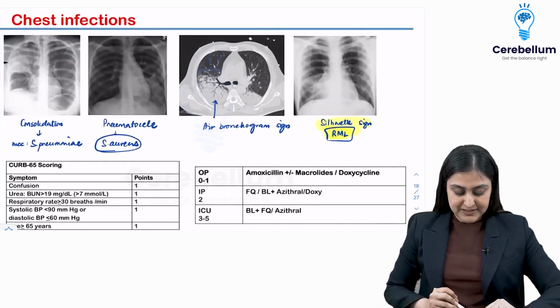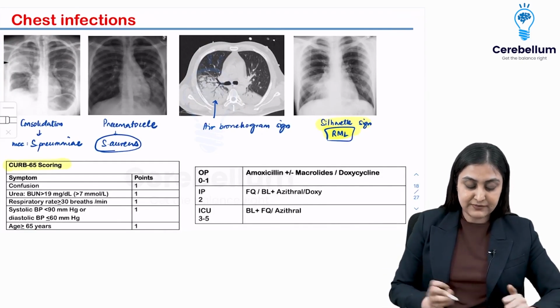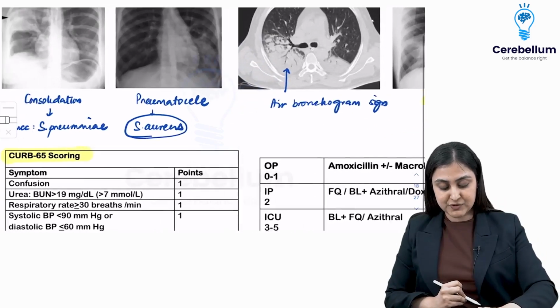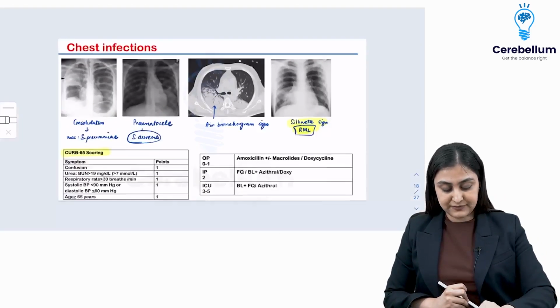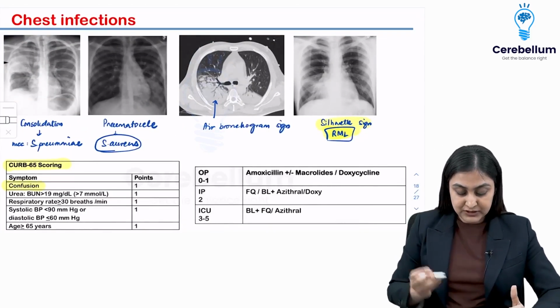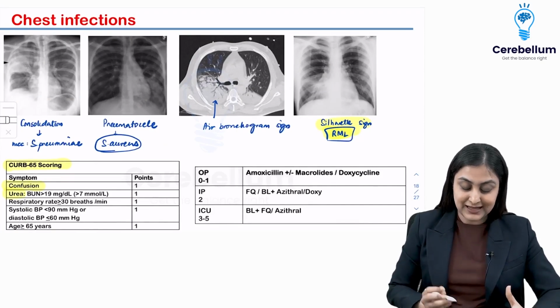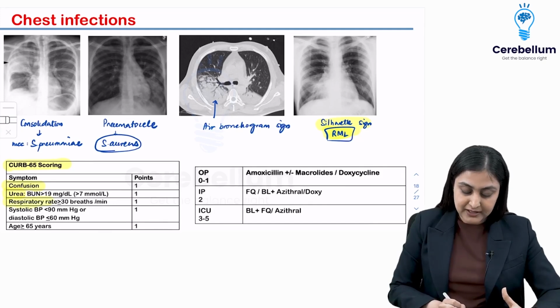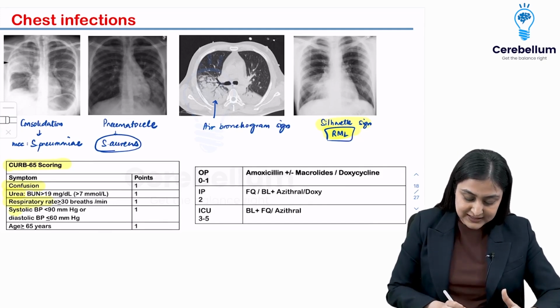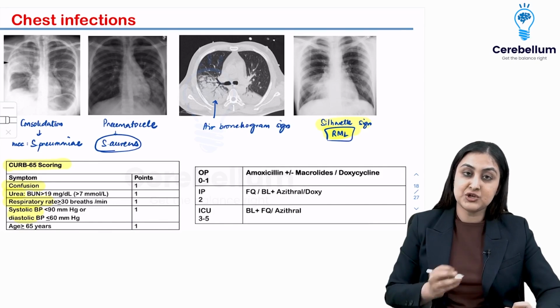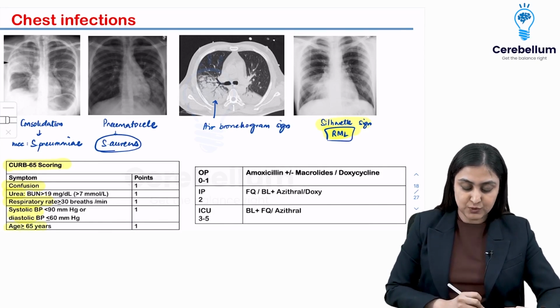Alright, so this is the silhouette sign. Now, talking about the medicine part of it. So we have CURB-65 scoring. You are now getting a lot of questions based on this. So what is CURB-65? Remember, confusion 1 point, urea more than 19 mg/dL or 7 millimoles, RR respiratory rate more than 30, systolic BP less than 90 or diastolic less than 60, and age more than 65 years.